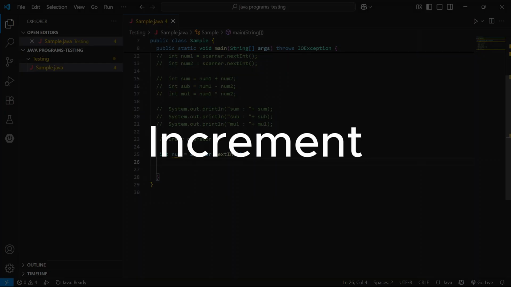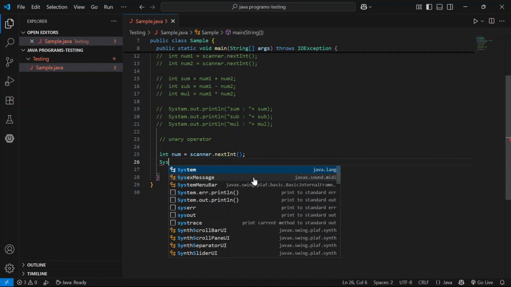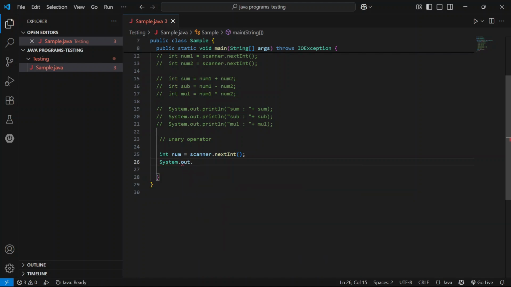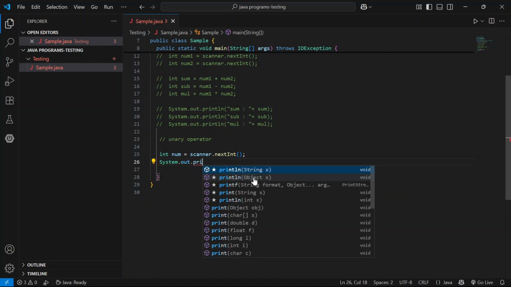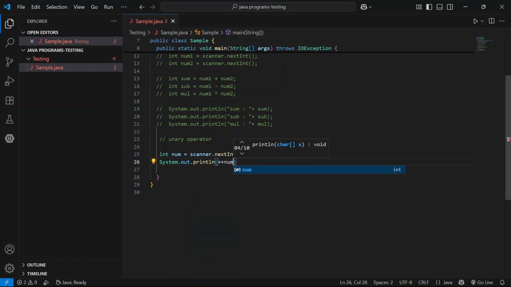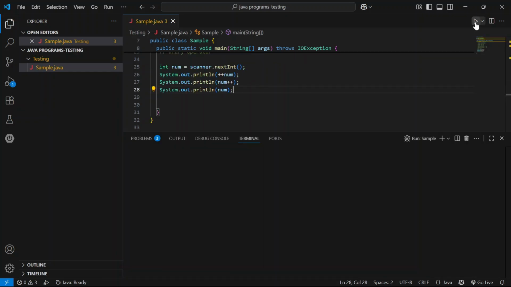We can perform increment, decrement, logical NOT. System dot out dot println, pre-increment and one more post-increment. Run the application.